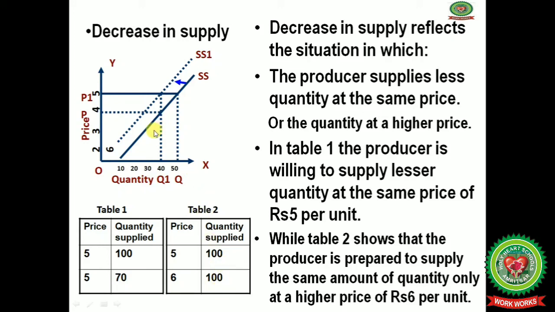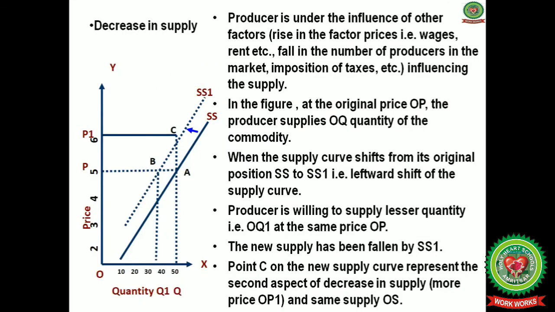And when you draw these points, you will get the upward sloping supply curve, and there is a leftward shift in the supply curve due to the change in other factors of production. Next, the producer is under the influence of other factors, that is rise in the factor prices, wages, rent, etc., fall in the number of producers in the market, and imposition of taxes by the government, all these determinants influencing the supply.